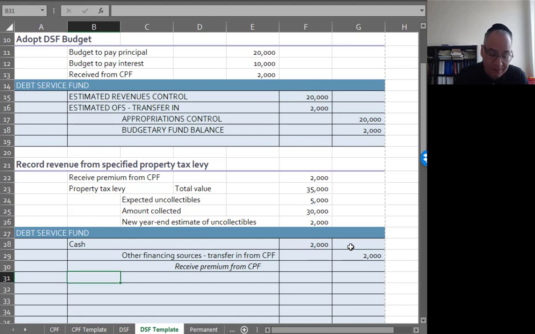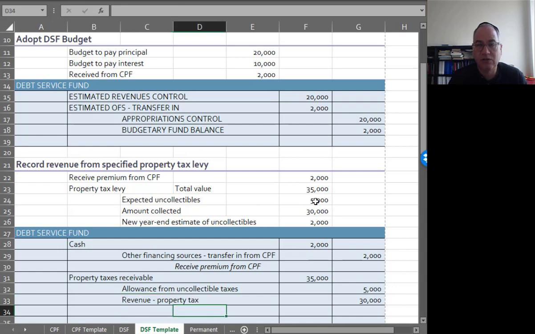So I'm going to debit property taxes receivable for the total amount, and that's going to be $35,000. I'm going to credit, and this is a little different, remember, from how we do this in commercial accounting, the allowance for $5,000, and then the difference of $30,000 is going to be credited to revenue, property tax.